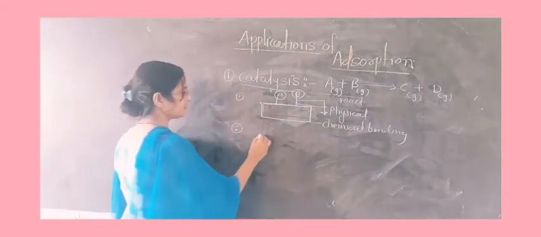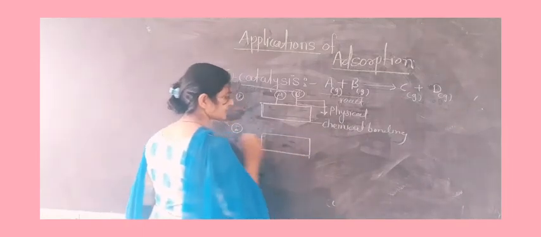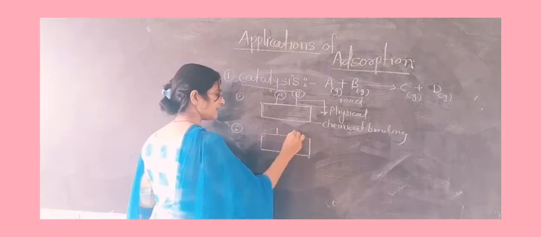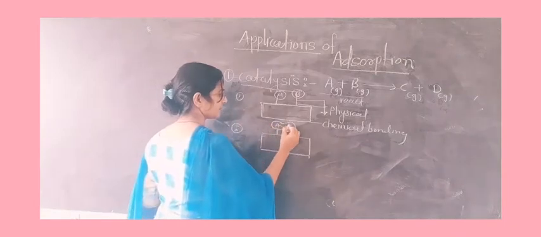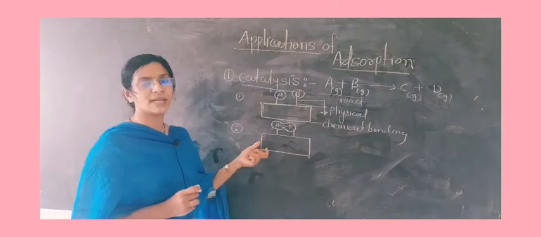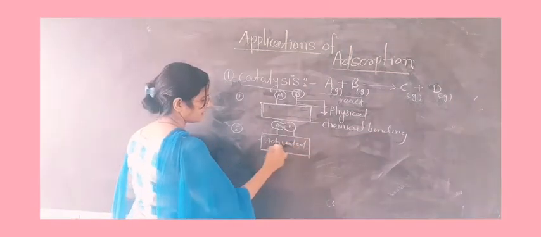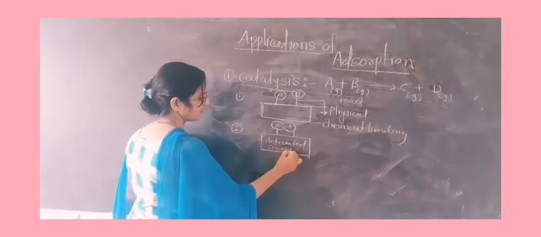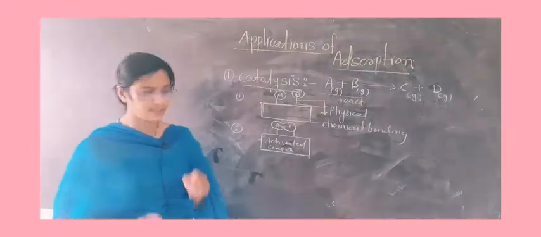In the second step, what will happen? The activated complex is formed. Means A reacts with B in this way, and this step is known as the activated complex. In this case, both molecules try to come close to each other.